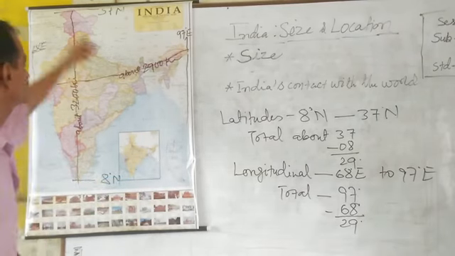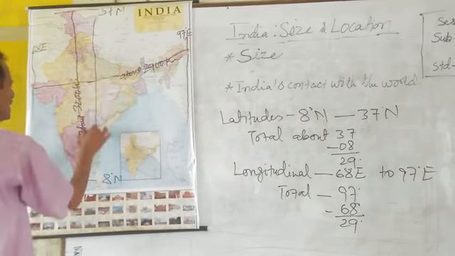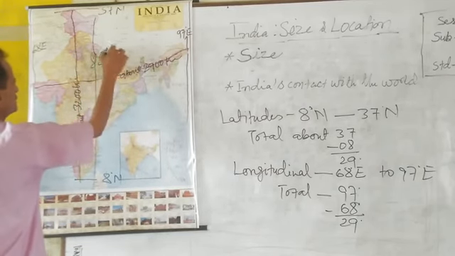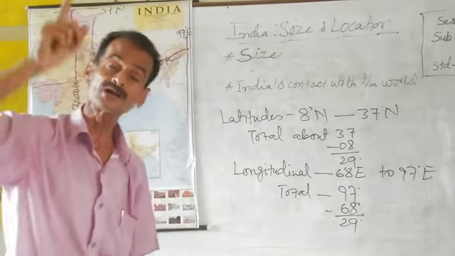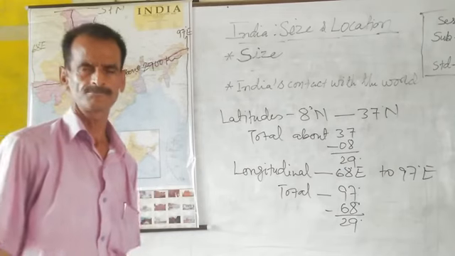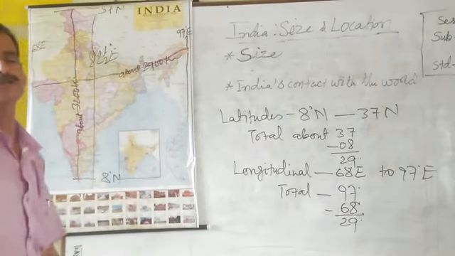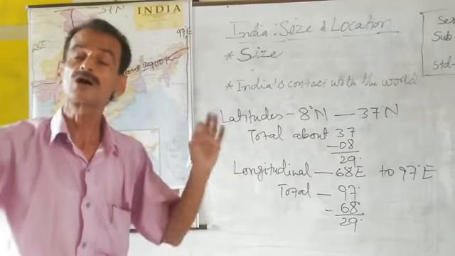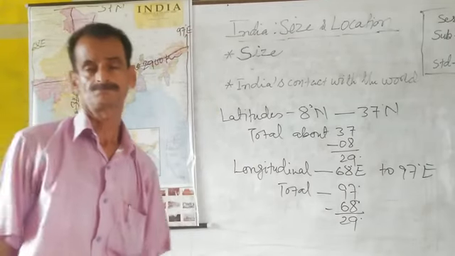That is why 82.5 degrees longitude has been taken as the standard meridian, giving a standard time for all over India, because it is passing through about the middle part of India. It minimizes the confusion of 2 hours lag of time.